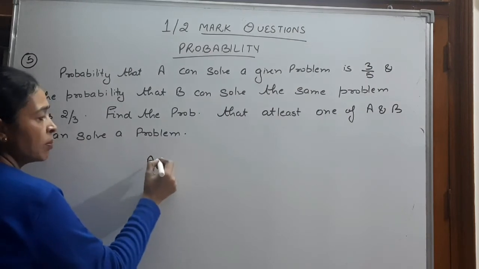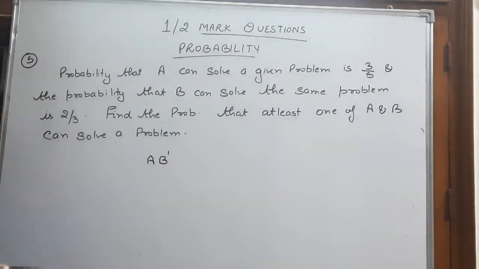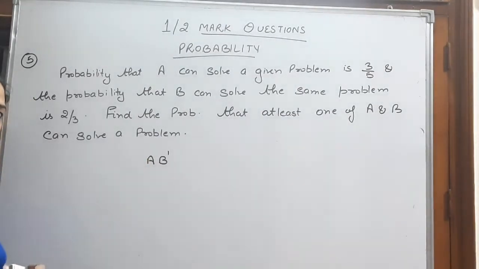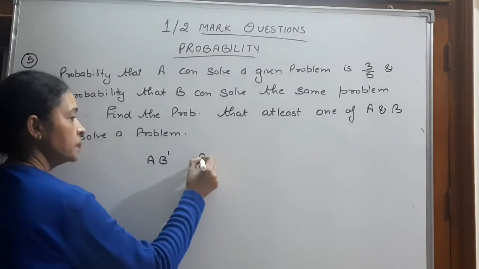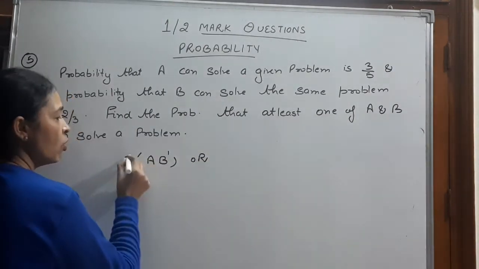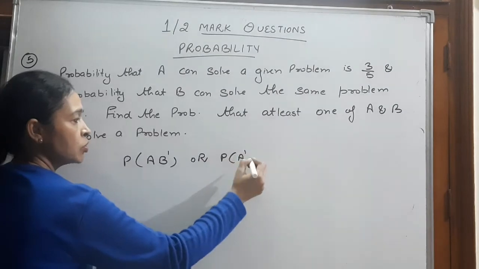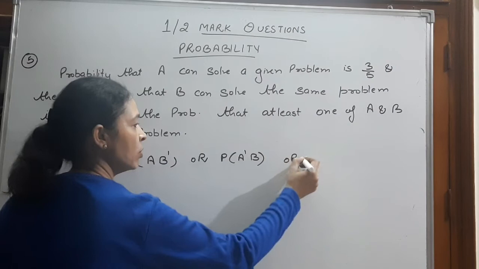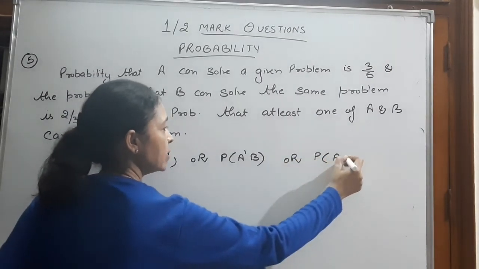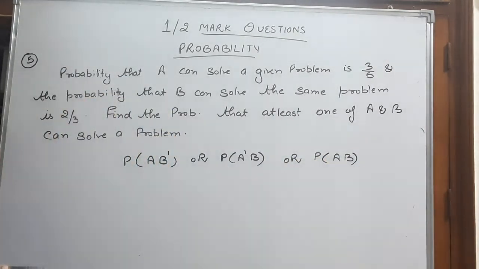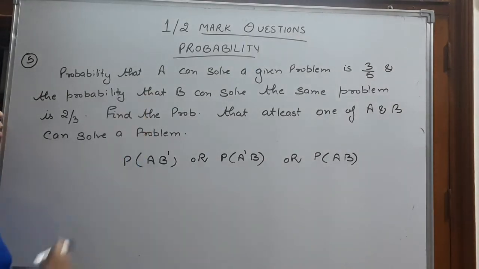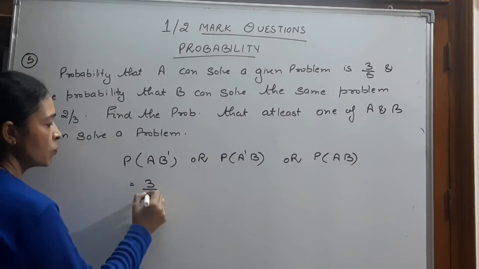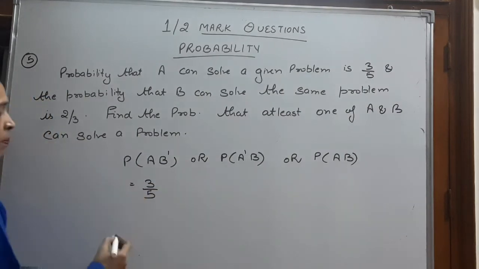We can have A solves the problem and B has not solved, probability of A into B complement, or probability of A has not solved and B has solved, or we can have probability of A solved and B has also solved.